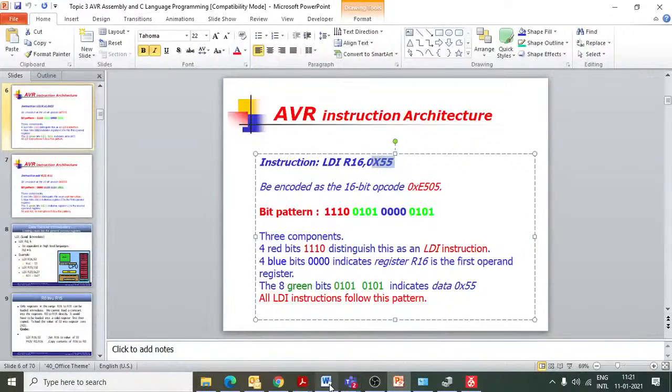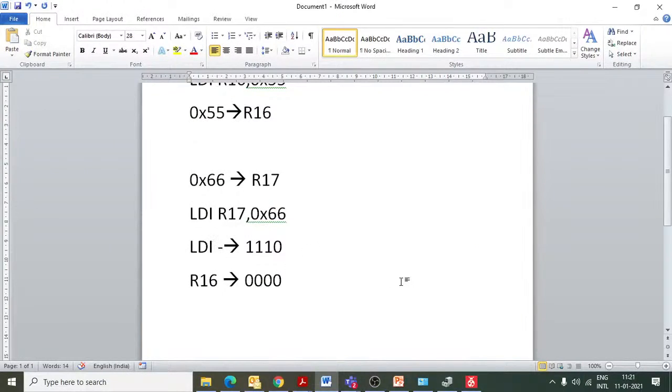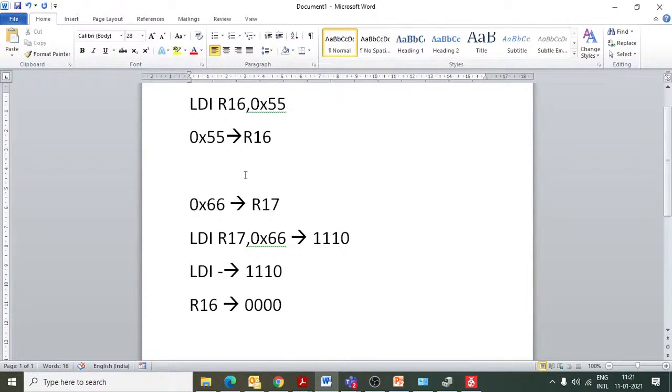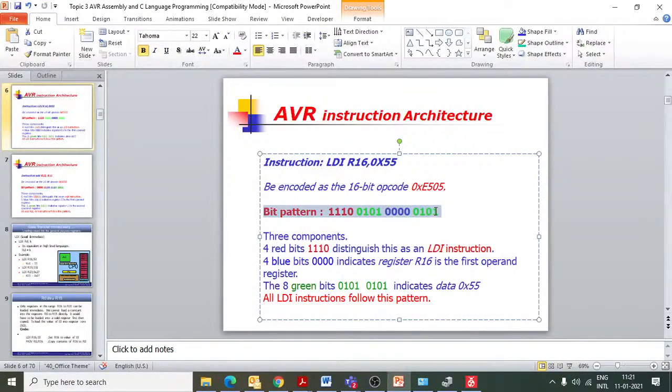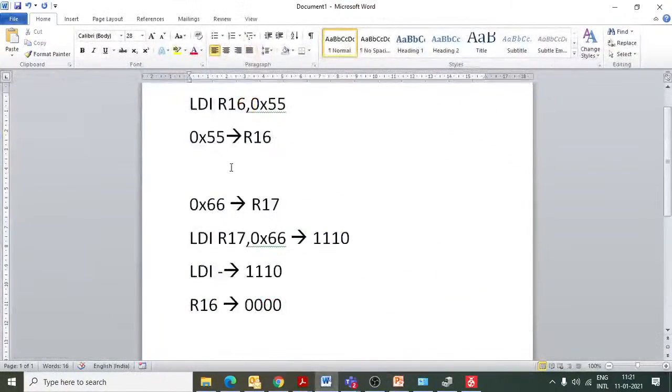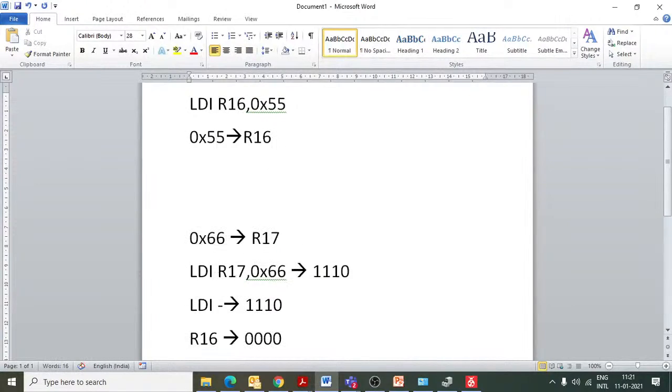So now in our new case, if we want to find out what will be the bit pattern corresponding to this instruction, our first 1110 will remain the same because it is still an LDI instruction. Then, our bit pattern for the earlier instruction was something like this. I will copy and paste it here so that you will get the idea. Our bit pattern for this instruction was this.